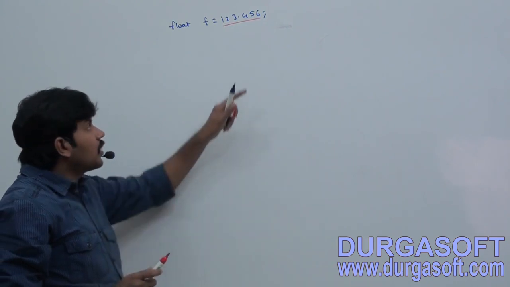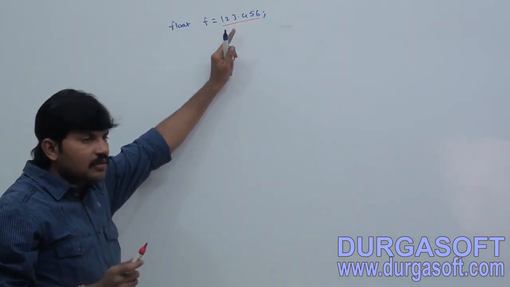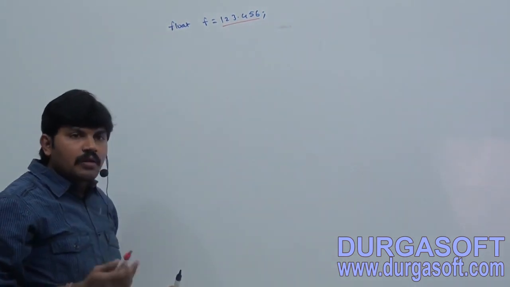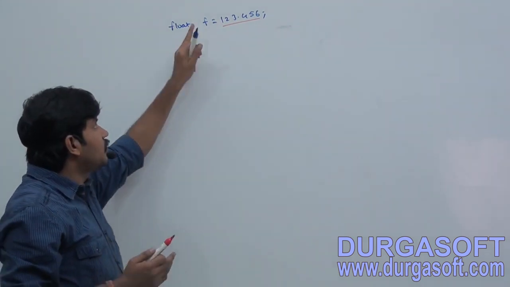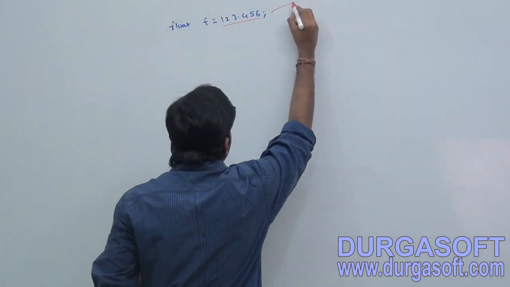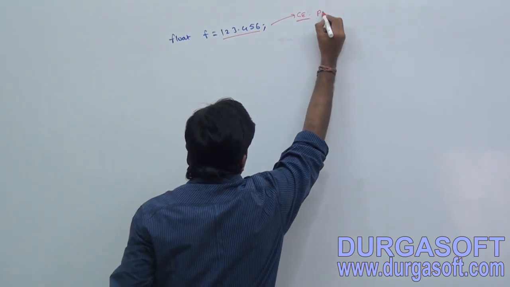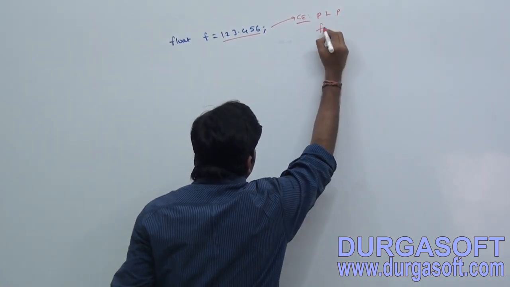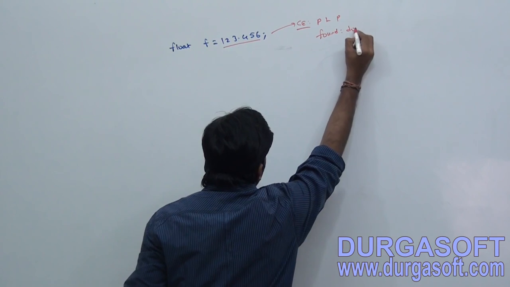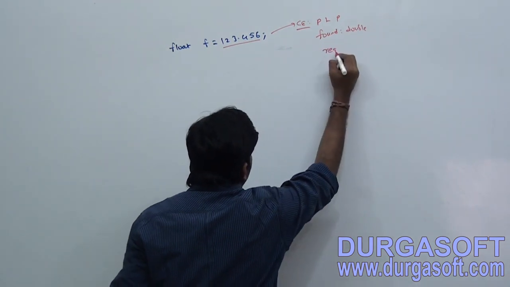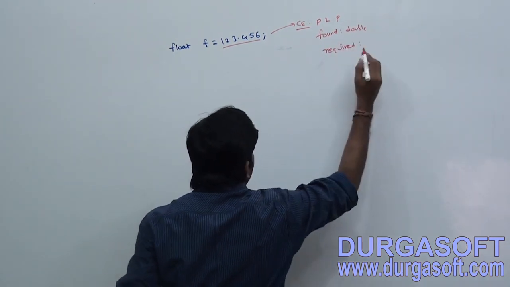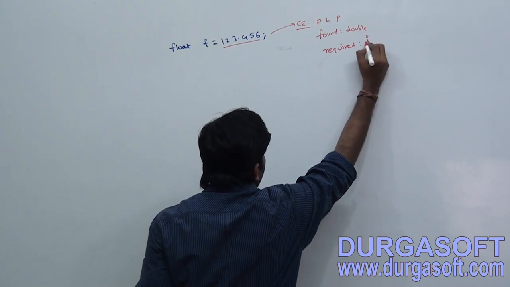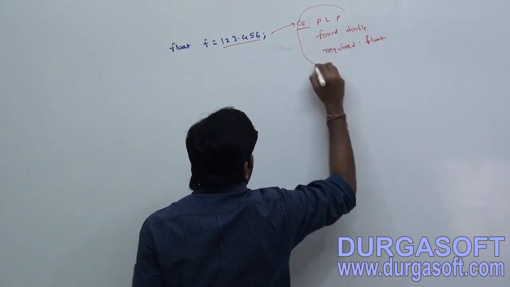If it is double, how many bytes? 8 bytes. But float is how many bytes? 4 bytes. How can you assign an 8 byte value to a 4 byte? That's why immediately a compile time error: possible loss of precision, found double but required float. Is it a compile time error, right?